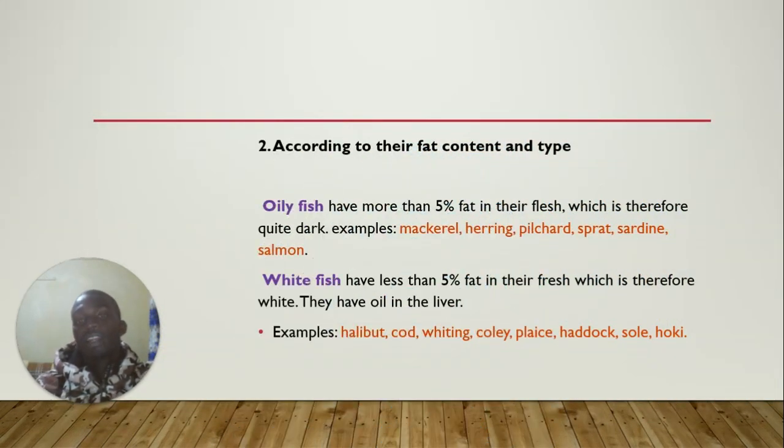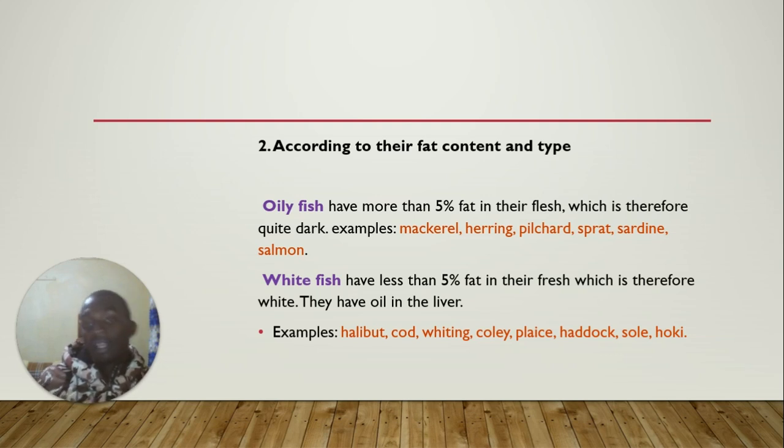Number two, the second classification is according to their fat content and type. The fat content is the percentage of fat in the body of the fish. Under that we have the oily fish and the white fish. Oily fish have more than 5% fat in their flesh, which is therefore quite dark. Examples are mackerel, herring, pilchard, sprat, sardine, and salmon.